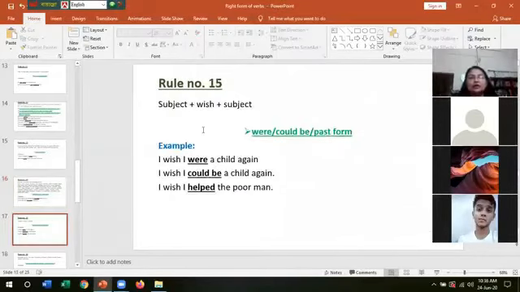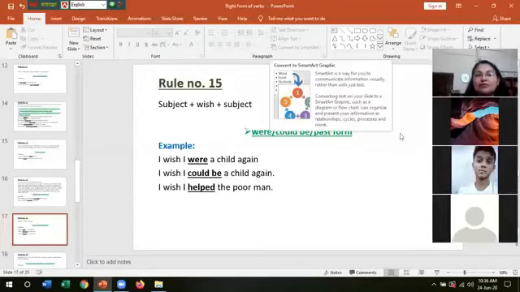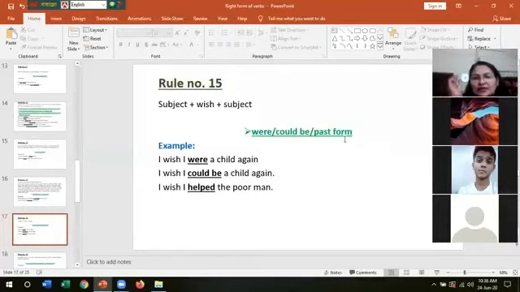Rule number 15, if there is subject plus wish plus subject, then where could be. Miss, yes. Our class will end after 5 minutes or something. No, our class will end just after 1 minute. Yes, but Zoom is showing us a warning that there is less than 1 minute. I had a question actually. Yes, question. Carry on.